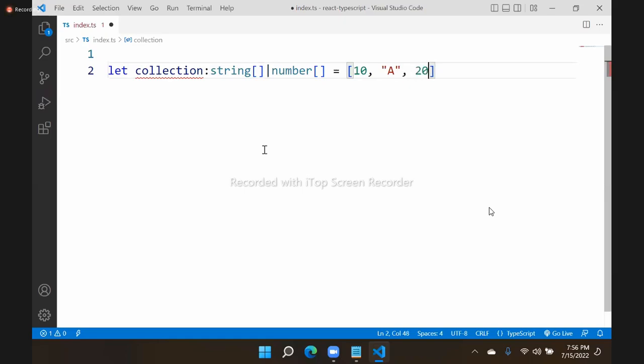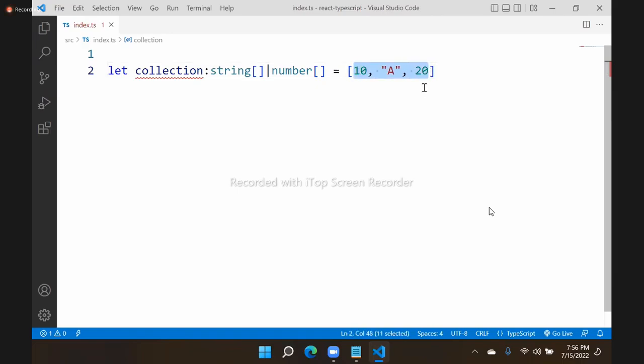Is it valid like this? No, it is not. It means that either it can be all string or it can be all number. It doesn't mean that it is a mixture of string and number. So that is actually union of types. That means either it can handle strings or it can handle numbers.